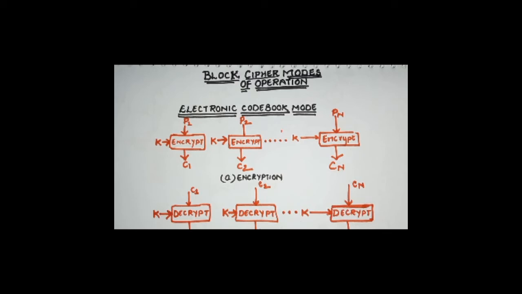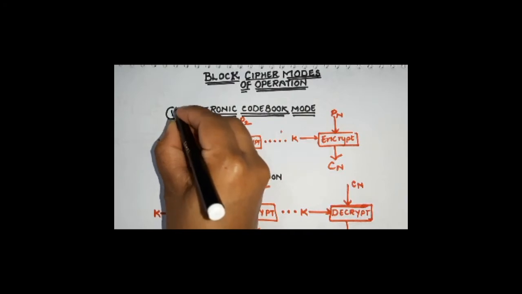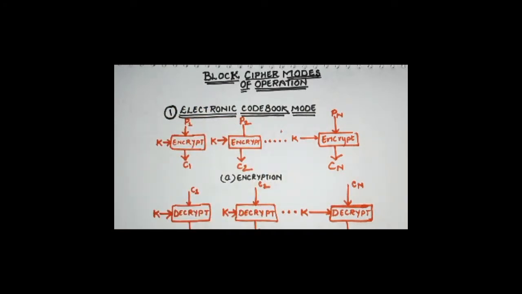To elaborate more, block cipher technology has different ways or different operations that different technologies have built into their functionality. For that we need to know what block cipher modes of operation are, and there are five modes of operation if we have to discuss block cipher. The first thing we're going to discuss today is electronic codebook mode, the first block cipher mode of operation.